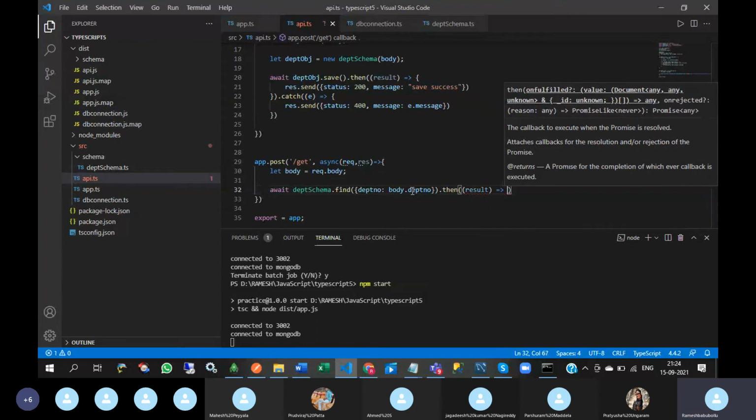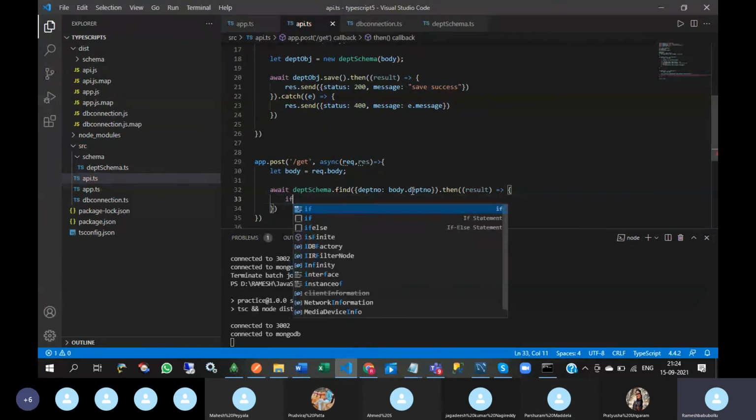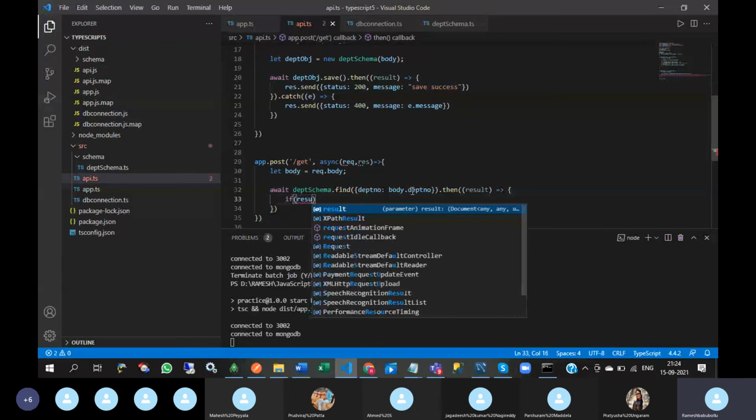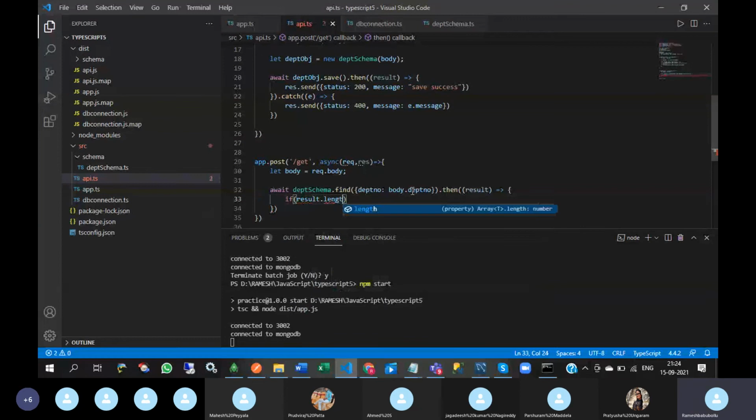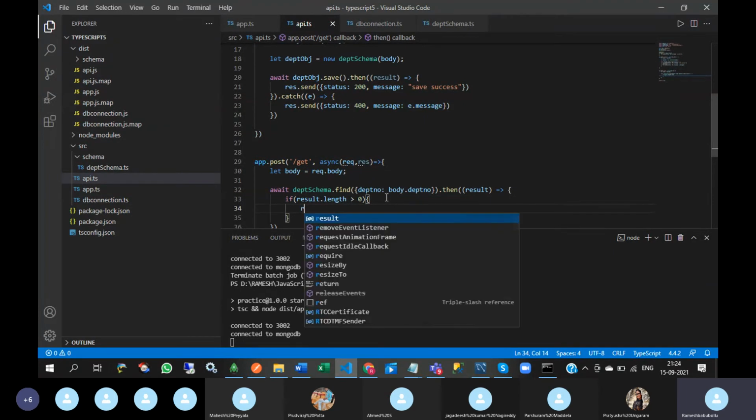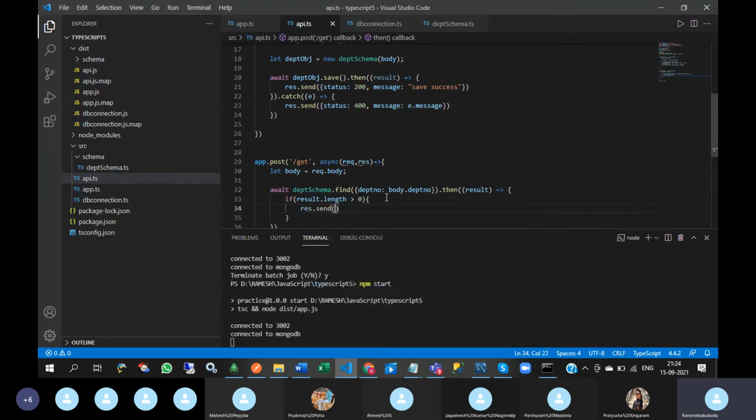So arrow function again. Here if result dot length greater than 0, that means whatever data is coming from MongoDB, if you get at least one record, then only you have to send the message like this.